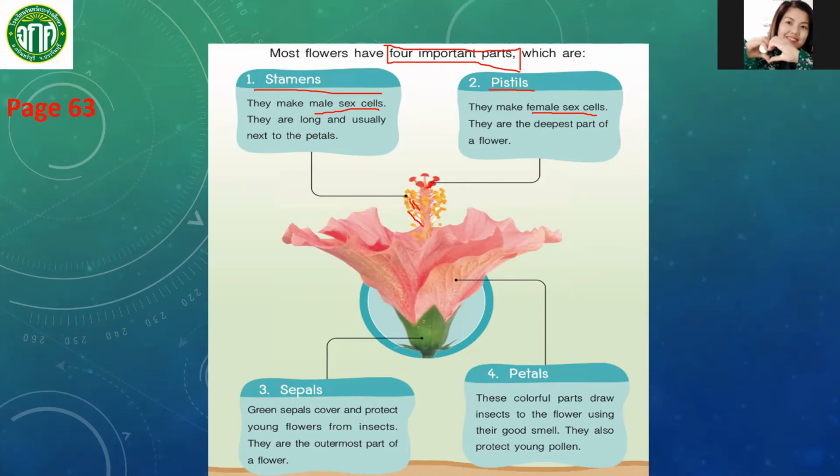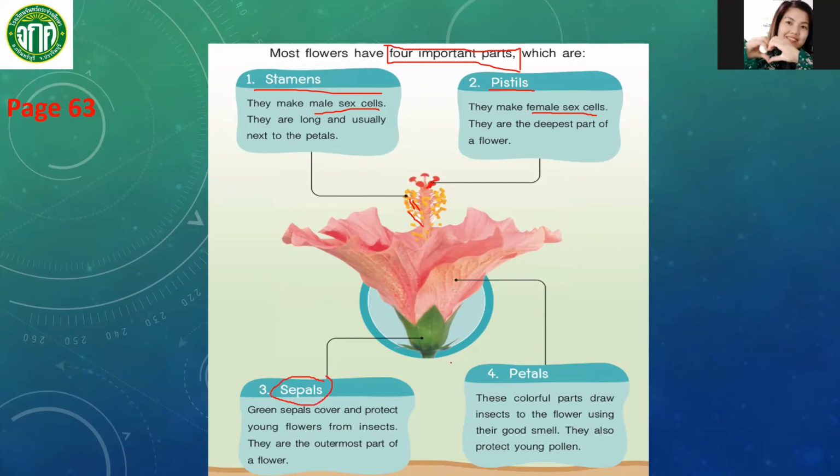In number 3, we have a green covering the flower. They are called sepals. Green sepals cover and protect young flowers from insects. They are the outermost part of a flower. This green cover is called sepals.